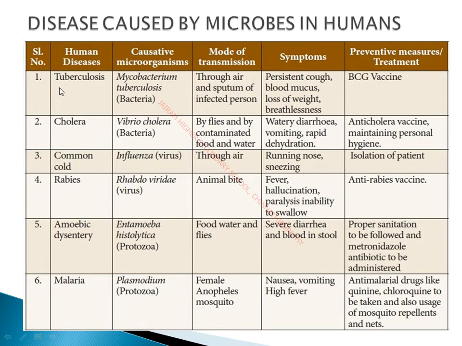The first disease is tuberculosis. This is a very common disease all over the world. Like many people dying due to COVID-19, and daily we are hearing the news, likewise, due to tuberculosis also, the death rate is very high all over the world. Tuberculosis is also a very deadly disease. But in recent years we have discovered a vaccine for tuberculosis, and the death rate is being reduced nowadays.